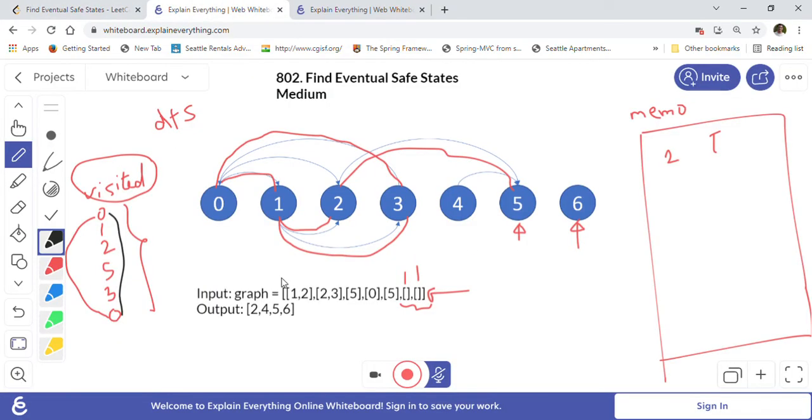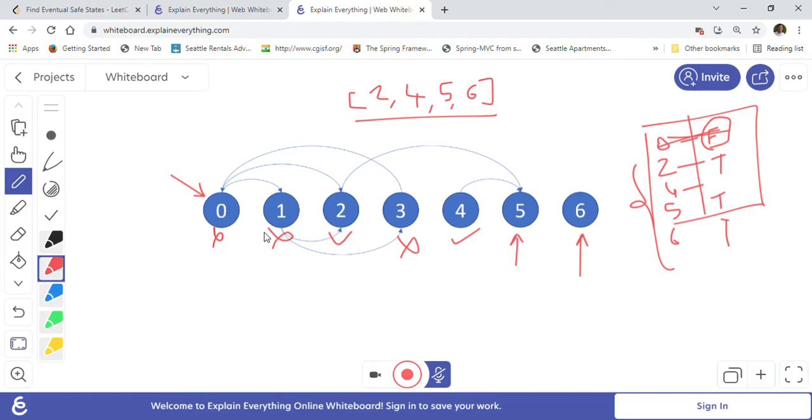So what I mean to say is, in this map, if we are starting with 0, let's say, then we will go to its first neighbor, this edge, whatever edges are there, we will go one by one. So we will go to 1. After 1 we will go to the edges of 1. There are two edges, one is 2 and one is 3. Once we go to 2, we will go to the edges of 2, and after 2 is done, we will go and check 3. 3 is again eventually leading to 0.